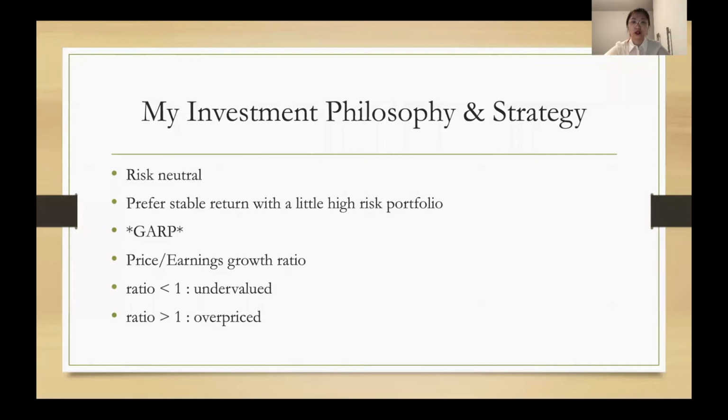I personally am a risk-neutral investor. I don't like my portfolio to be too risky, even though there might be high returns. Whereas I'm not very into an extremely riskless portfolio with too many fixed income investments either, because the potential return from that portfolio will be limited. I would prefer a portfolio with relatively stable growth and a little risk. Therefore, I would apply GARP as my investment strategy in the RPM project.